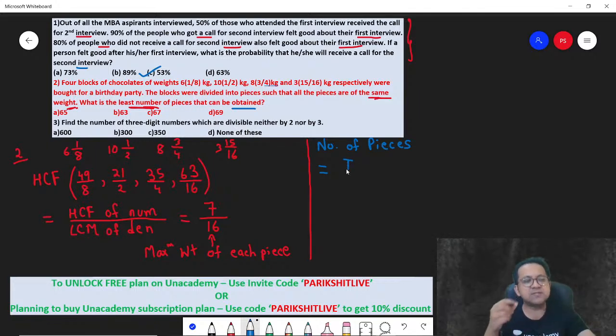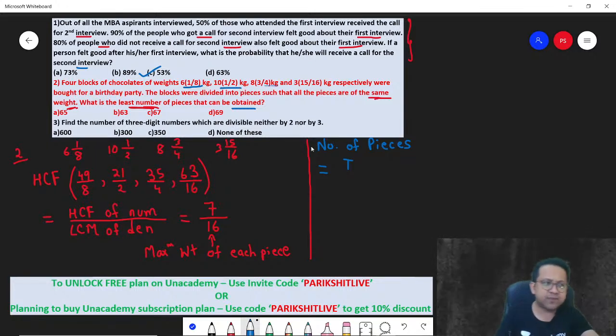So let's say for chocolate, just to make sure that you understand, some random numbers. First cake is 10 kg, second cake is 20 kg. The total weight will be 10 plus 20, 30 kg. 30 kg divided by the size of each piece. Correct? So number of pieces is nothing but total weight divided by weight of each piece. Will you agree?